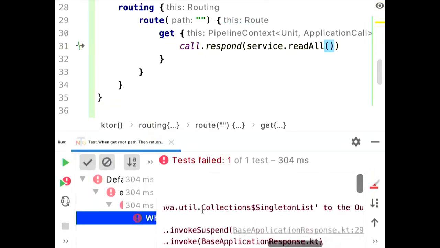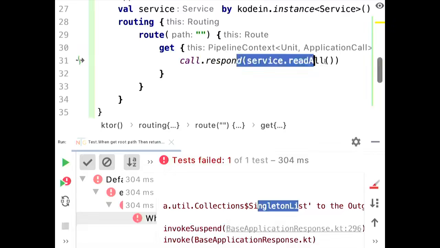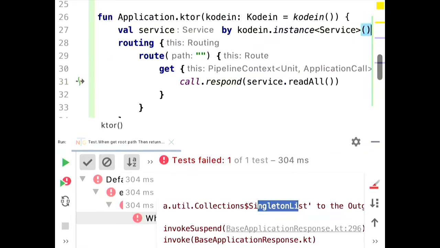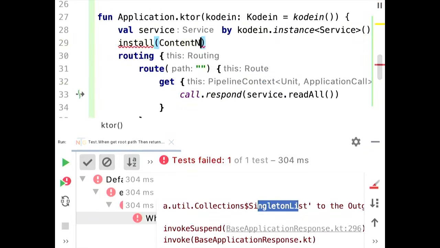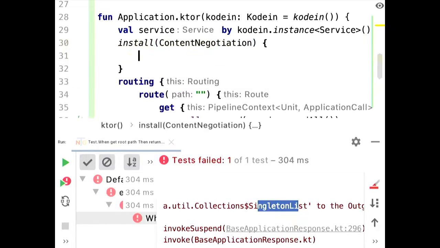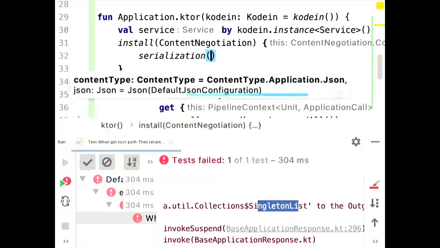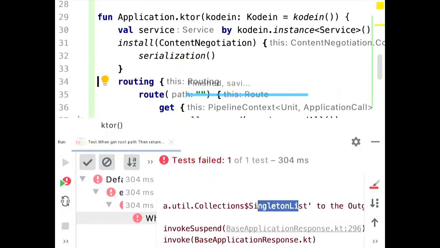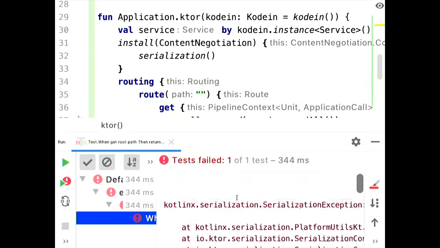So, couldn't transform singleton list. He is not capable of transforming this list of models into a JSON object. So let's just tell him how to do that. We are going to install a feature which is called content negotiation. We've got several possibilities here, Gson and Jackson, and I would like to go pure Kotlin, and that's the Kotlin serialization library. So that should be enough, right? So now he magically registered some things. Oh no, he still doesn't know how to do that.